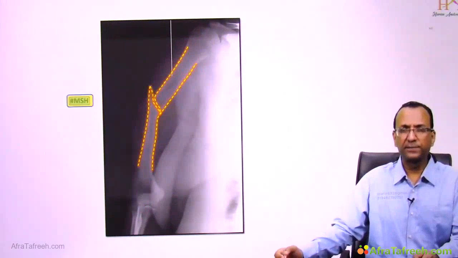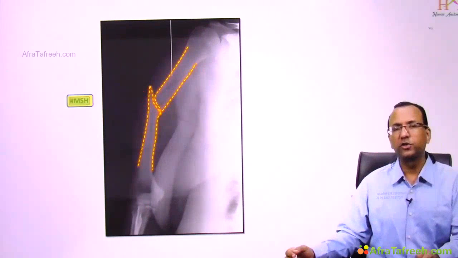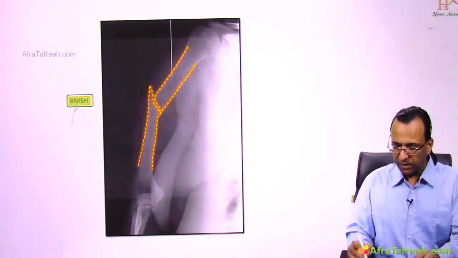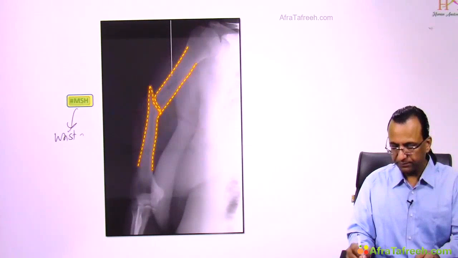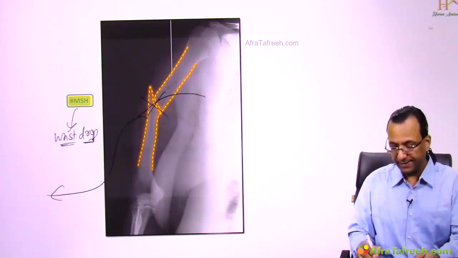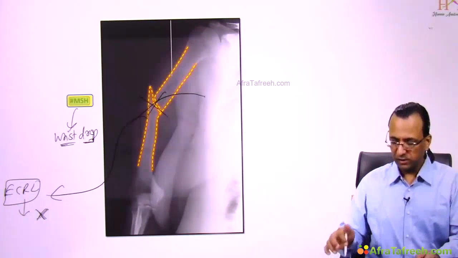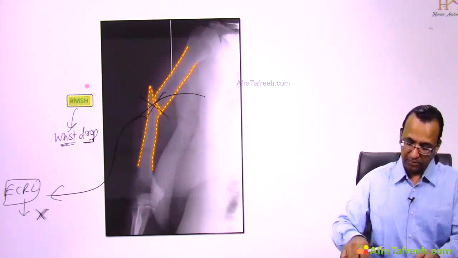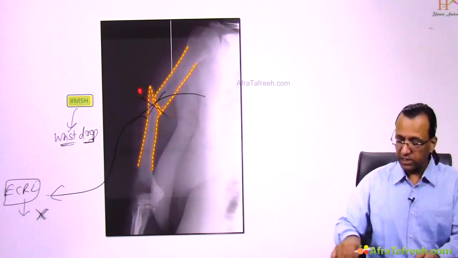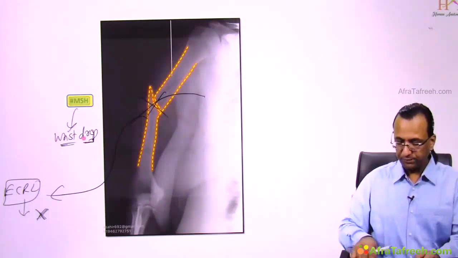What about mid-shaft fracture? When there is a fracture of the mid-shaft humerus, the radial nerve is injured and there will be a wrist drop. Why? Because the radial nerve is compromised. After that, it was supposed to supply ECRL. So is it paralyzed? Yes. And if ECRL is paralyzed, there will be wrist drop. So this is a difference. This is patient number 3: fracture mid-shaft humerus, radial nerve injury in radial groove. That will present with wrist drop.